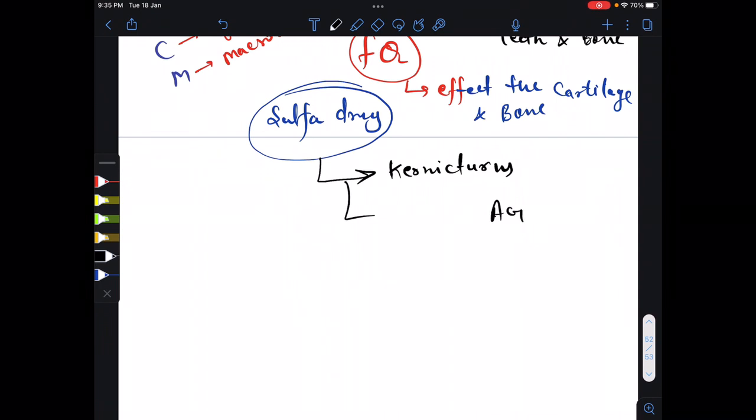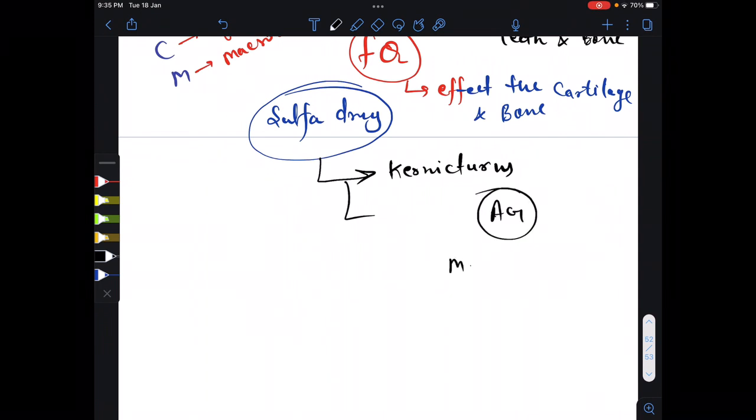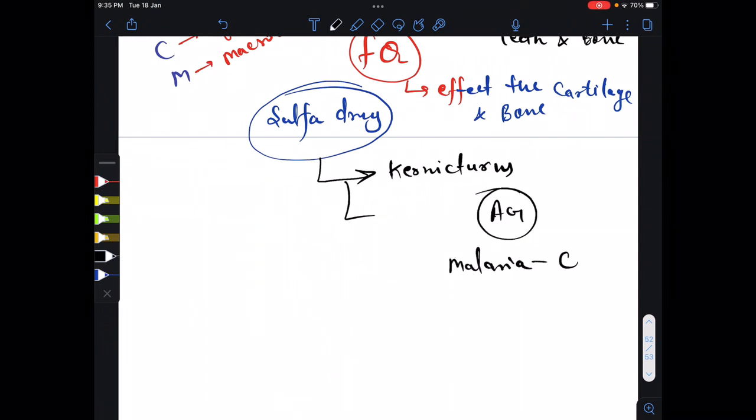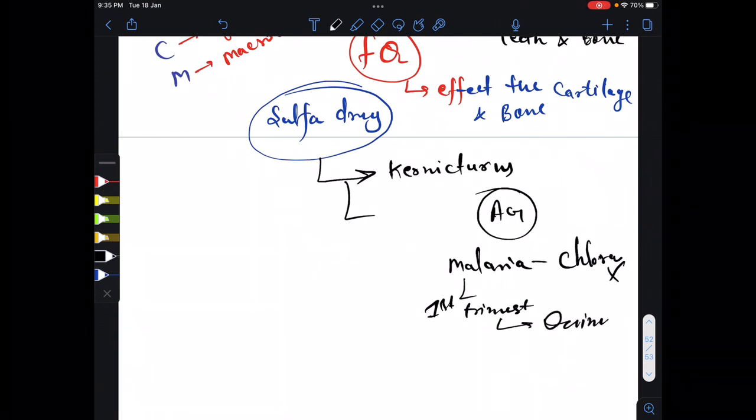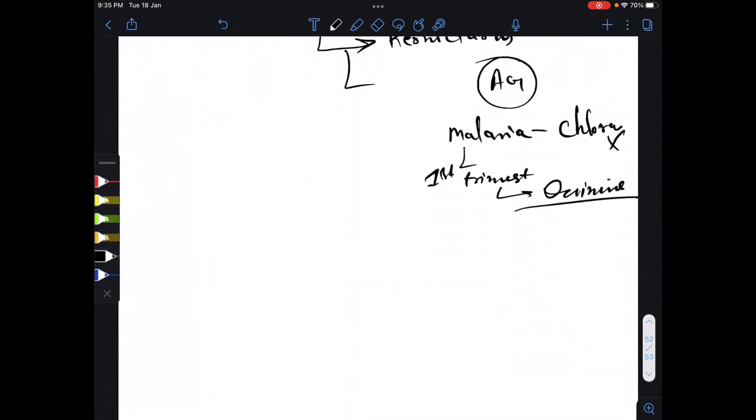The aminoglycoside drugs are also. And in malaria, chloroquine, we should not prescribe during the first trimester. We prescribe the quinine drug. So these are about antimalarial drugs.